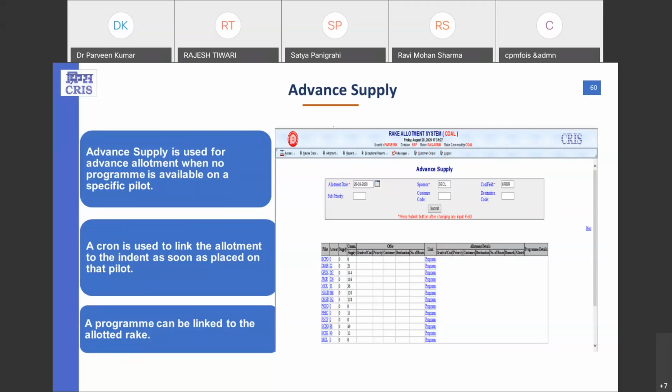What the divisional users can do is directly give the allotment through this task, and once the allotment has been given, an indent can be registered in the system later on. Once the indent is placed for that particular pilot, the system itself keeps on checking for the indent, and the moment it is able to find an eligible indent, it links that particular indent with that particular allotment.